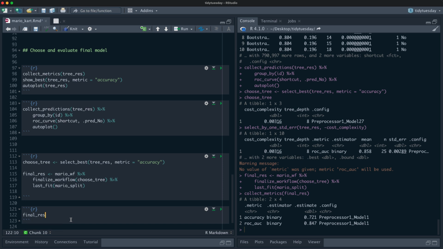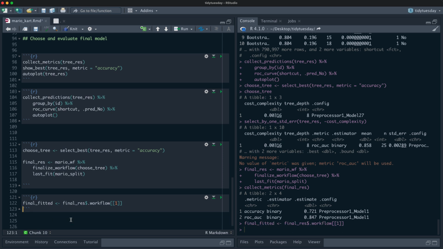And then if you look in this final result, it has a fitted workflow in here. We have to get it out like this, which is a little bit awkward, and this is a fitted workflow like this. And we can save that. We can predict on it.